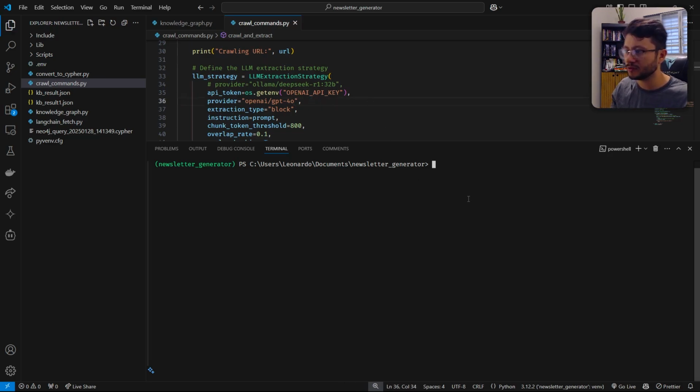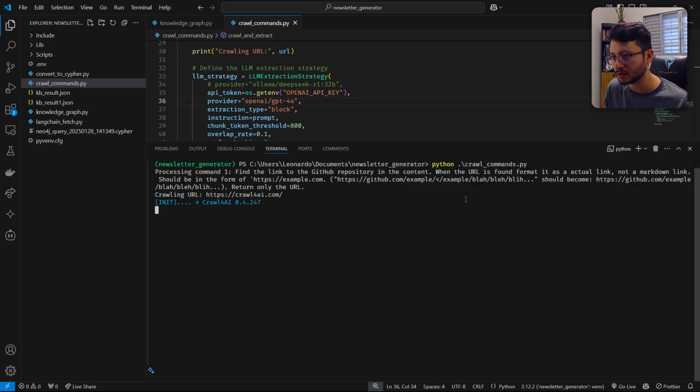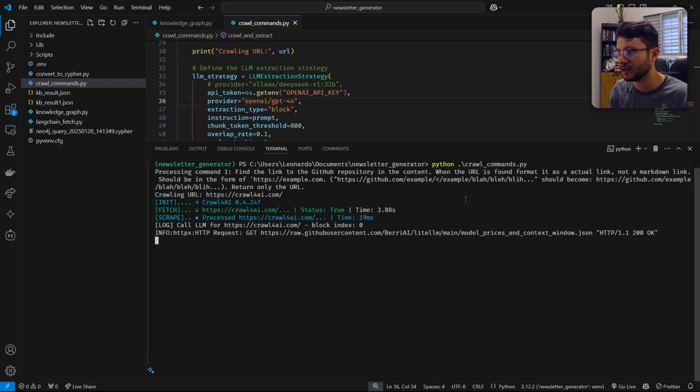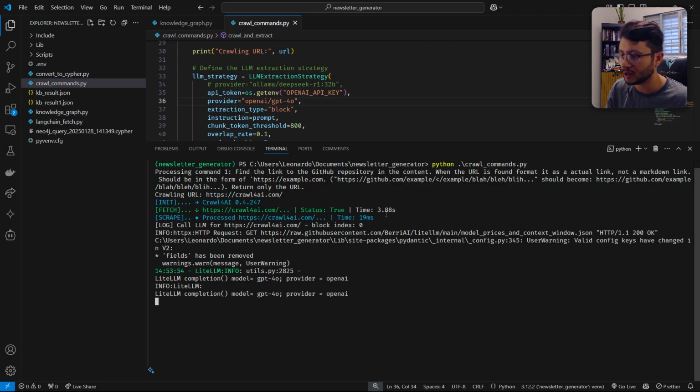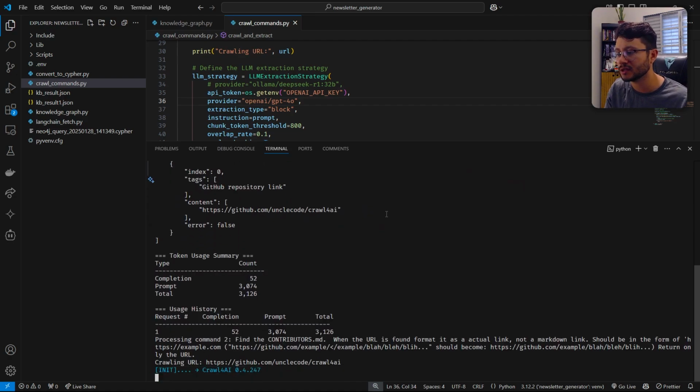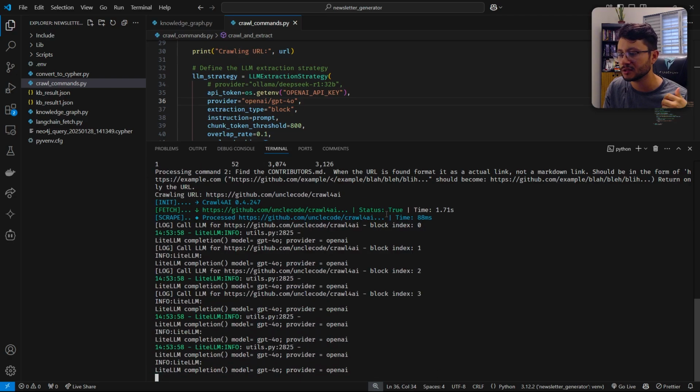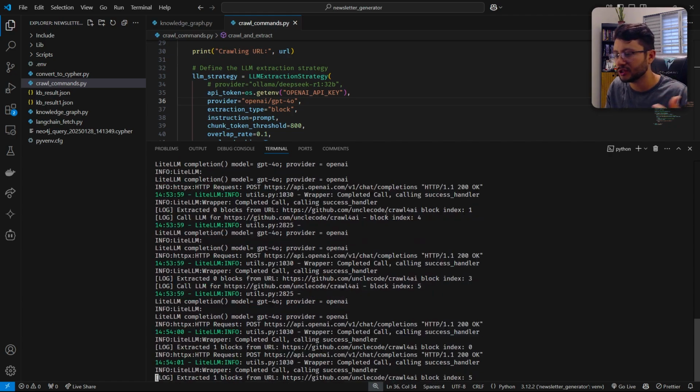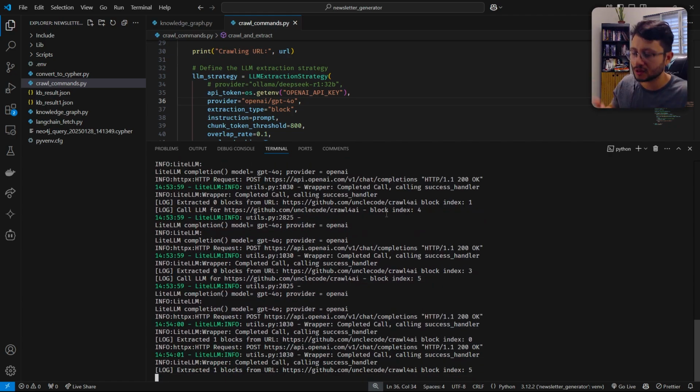So if I just remove this and use a way better LLM, you'll see the results are better. This is basically because of structure. I feel that the smarter an LLM is, the more it understands structures and what it should be fetching, like agentic prompts, right? So it's doing it all over again, but now using GPT-4o.